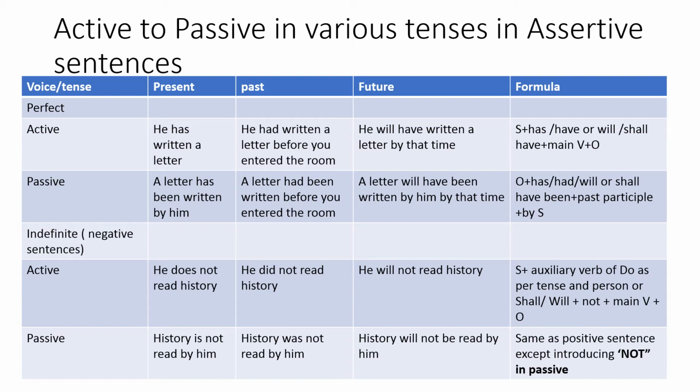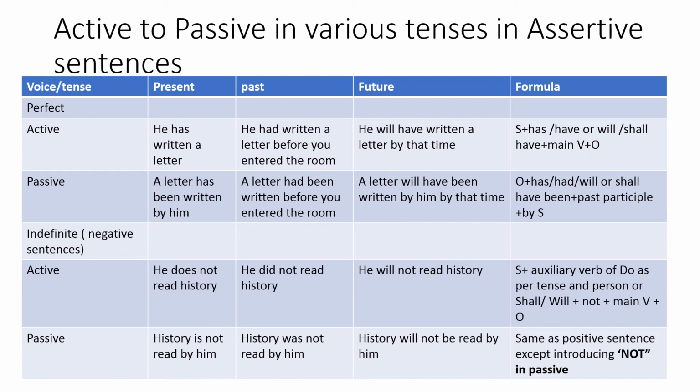In the past, I just have to change it to had, because it is a past incident. In the case of future, I just have to bring in will have. It is the same. And you see the formula column, how it has been shaped. This rule is applicable everywhere, so you don't need to worry. Just understand the formula.